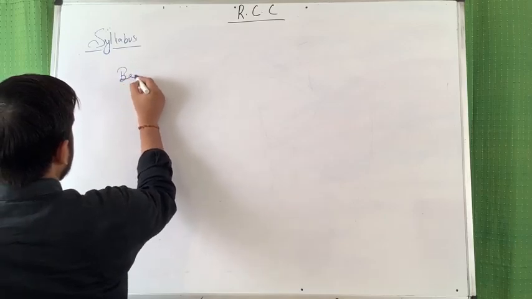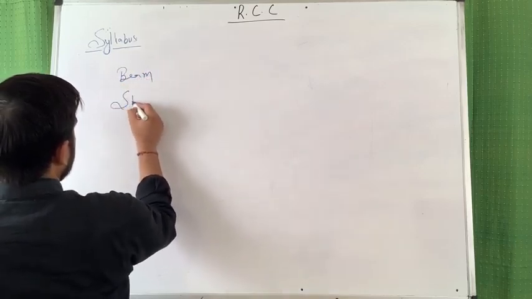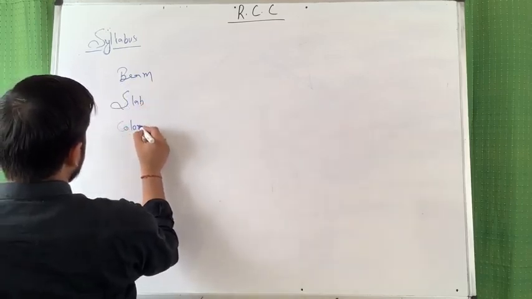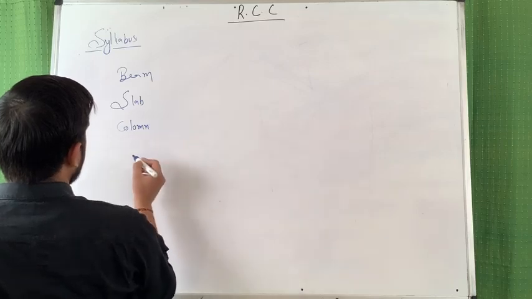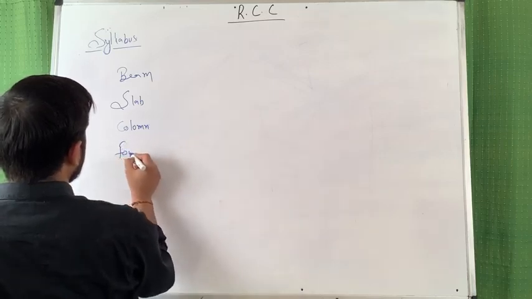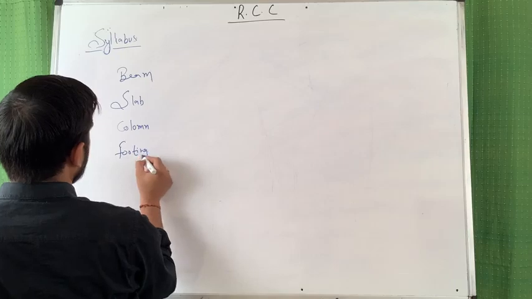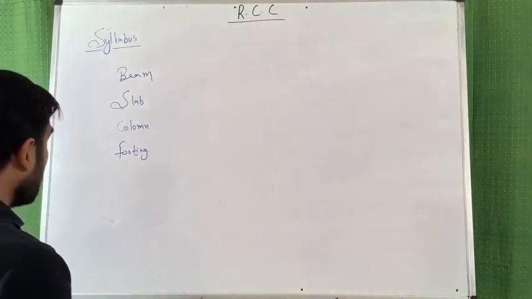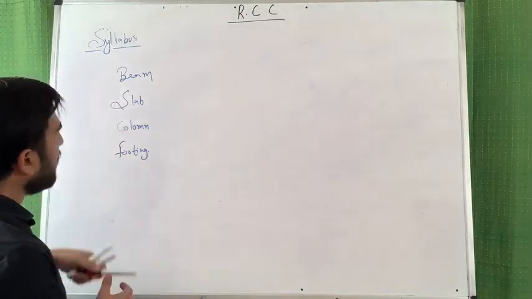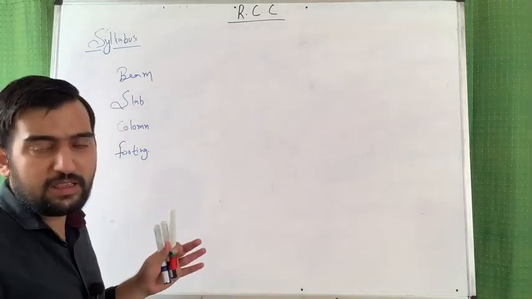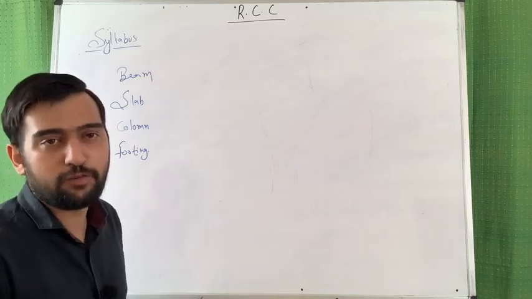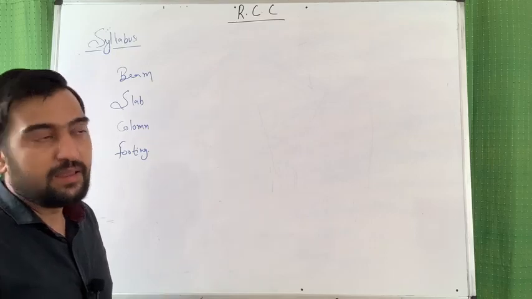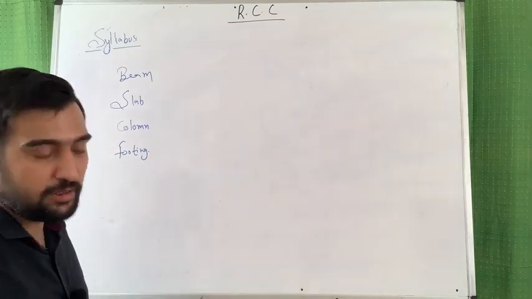So beam, slab, column and let's say footing. So this is the syllabus. But before beam, column, slab, footing, we need to understand the various design properties of steel and concrete, means reinforcement, and the supporting material, means concrete.